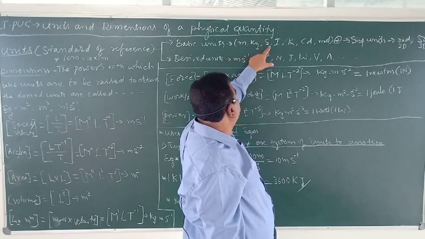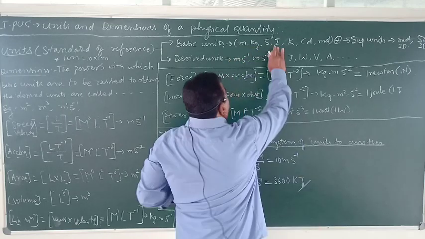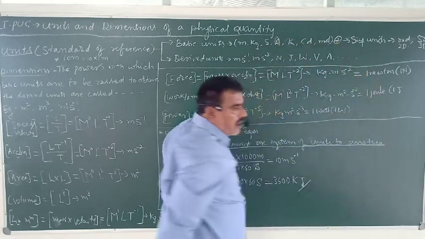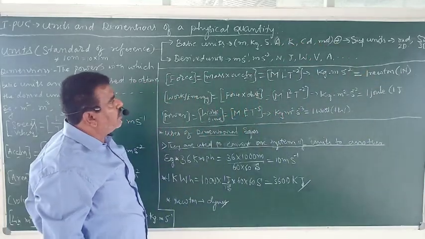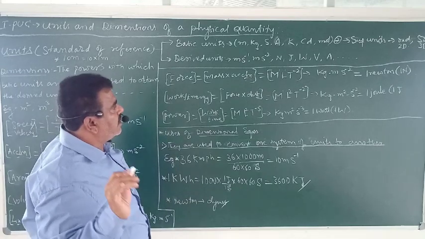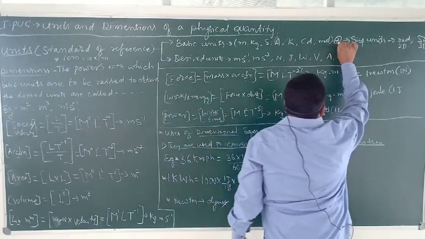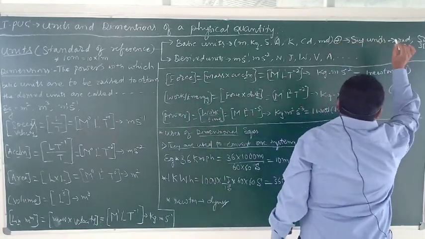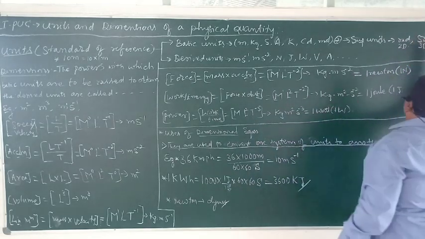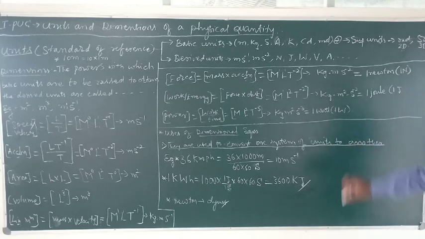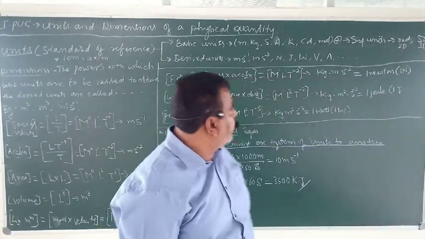Meter, kg, second, ampere, Kelvin, candela, mole are the 7 basic units of the international system, that is the SI system. Along with these seven basic units, we have two supplementary units, radian and steradian. Radian is used to measure 2D angle, steradian is used to measure 3D angle. I will show you all those things during the course of study.